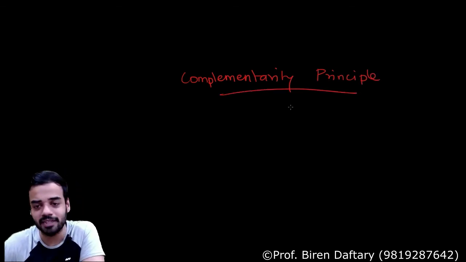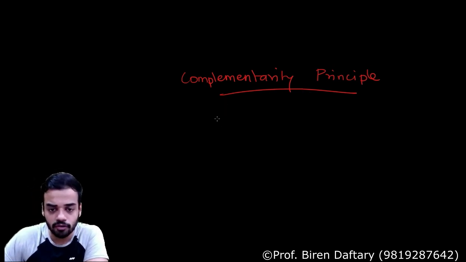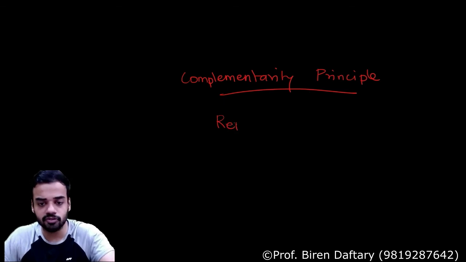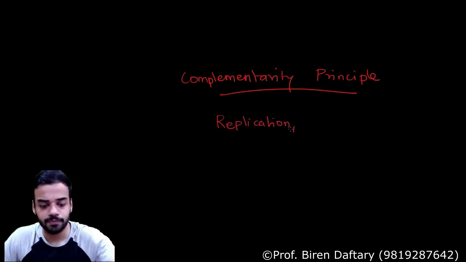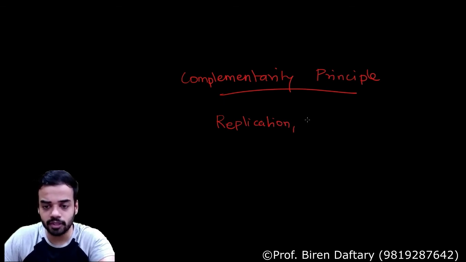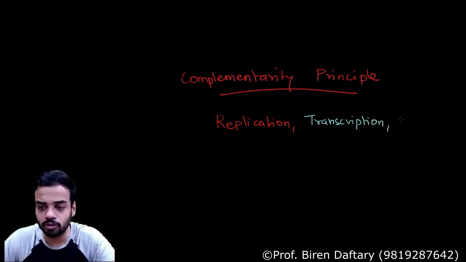Now what is the complementarity principle? See, there are three processes which I am going to take into account. First process is replication. Second process is transcription. And the third process is translation.